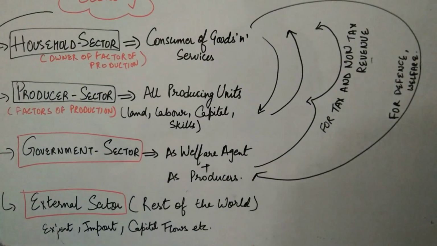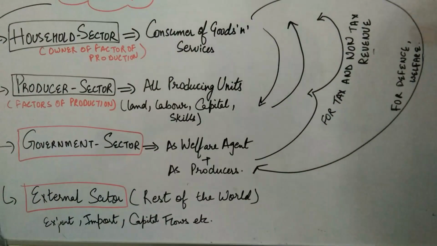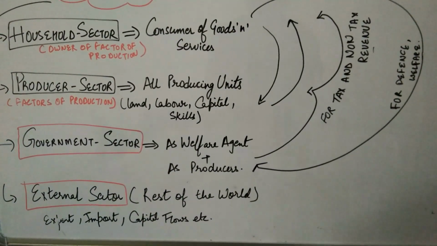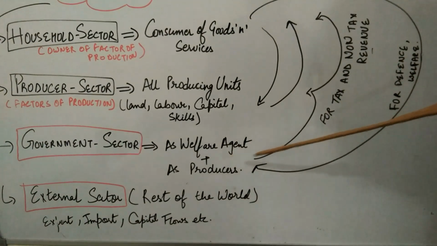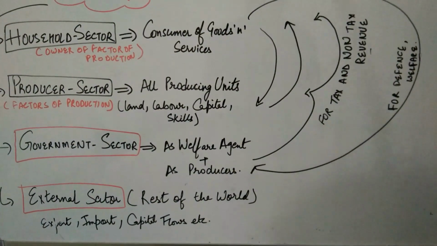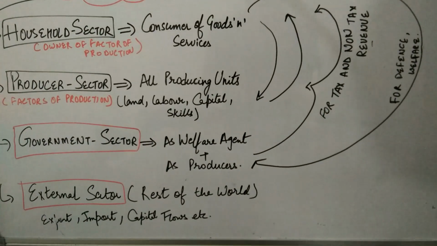Now coming to the next point, the household sector and the producer sector again depend on the government sector, for the defense and welfare purpose. Whereas the government sector also depends on the producer sector and the household sector, for tax and non-tax revenue that the government collects from both.